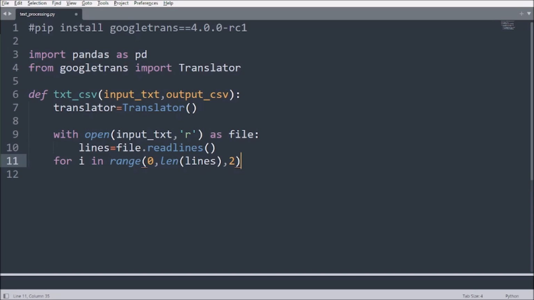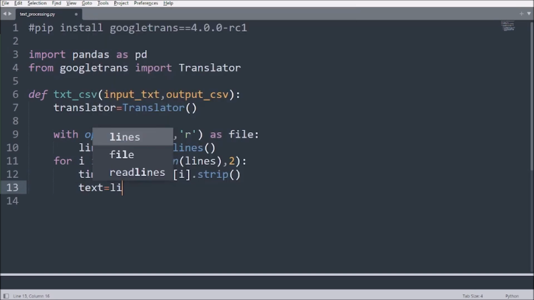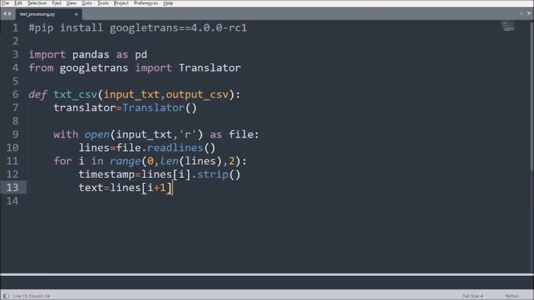Okay, and all you have to give is a shift. And the next thing I have to say is first of all I have to go with the timestamp. Okay, so that will be lines of i. And you need to strip here if white spaces are there. Okay, so that is the reason you need to refer. Then all you have to say is text. Okay, so this is what it will be. So i plus 1 and just a strip. Okay, so only this thing if you do, you are done.